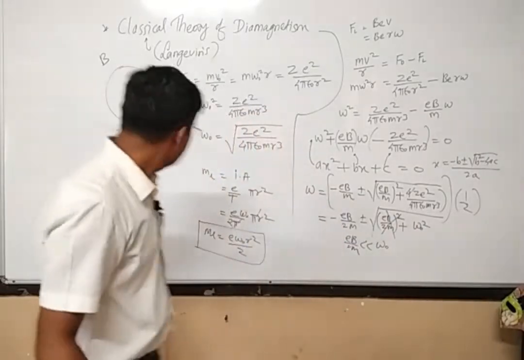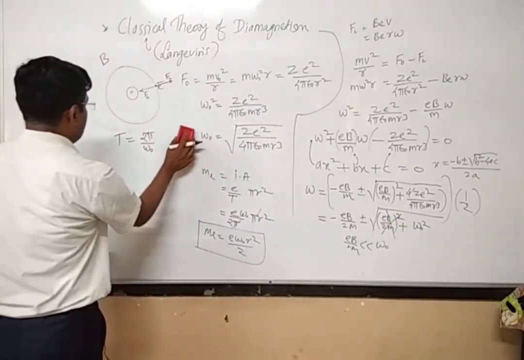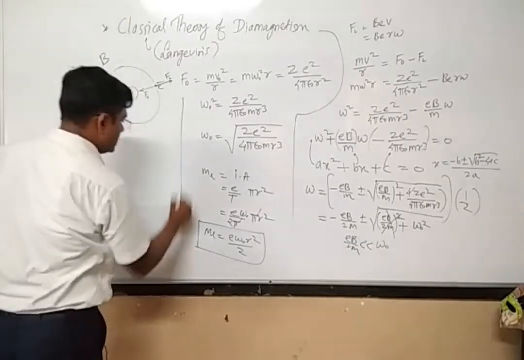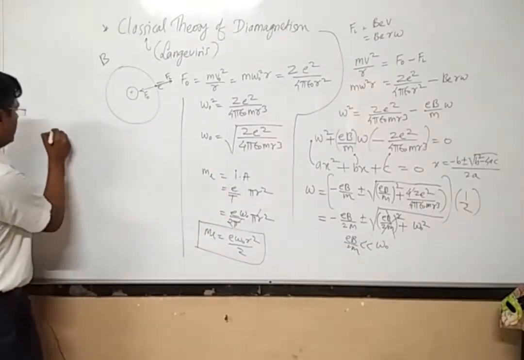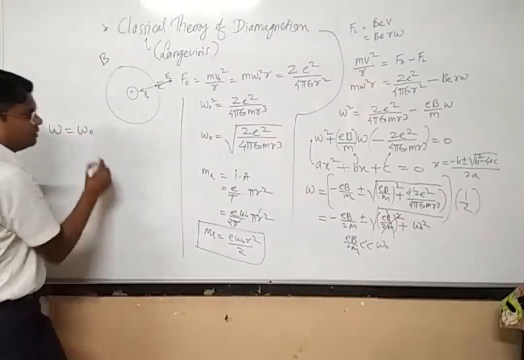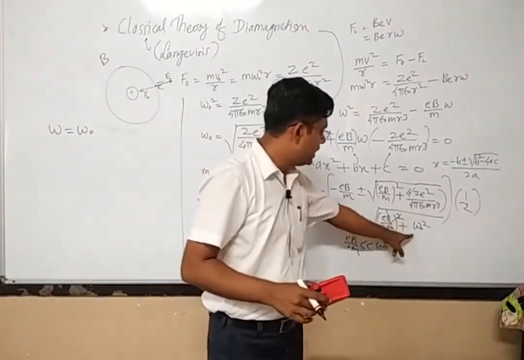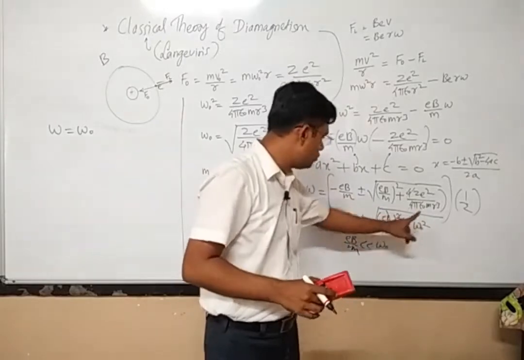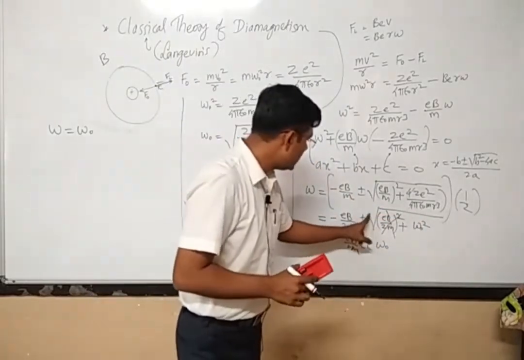So finally I am getting the expression for omega. Omega is equal to minus eB divided by twice m, plus minus omega 0, since under root of omega 0 square can be written as omega 0, with the sign plus minus.